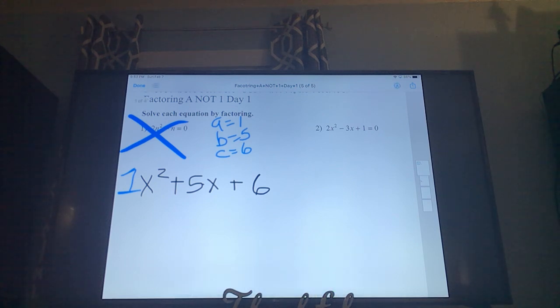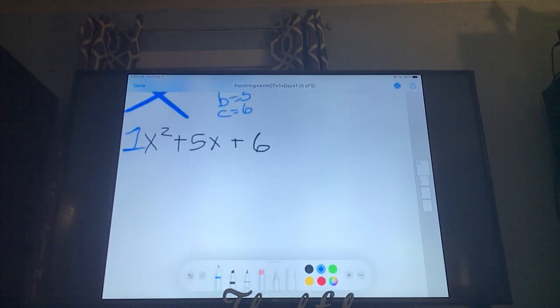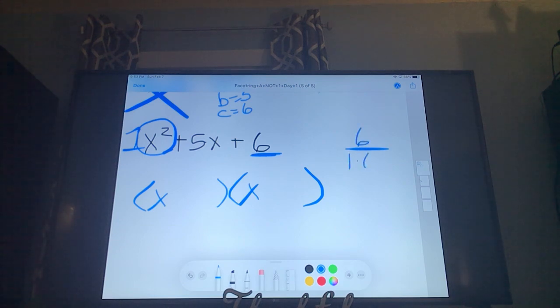But what we did was, and it's been a little while, you drew 2 sets of parentheses. We said, well, how many X's do we have? Well, we have 2, so I have X and X. And then you would find factors of this last number, this 6. So we'd say 1 and 6, 2 and 3. Of these groups, what is going to add or subtract to give me a 5? I picked this one because it could be either. If you pick a 1 and 6 or a 2 and 3, they're both going to give you 5. So we could say 2 and 3.